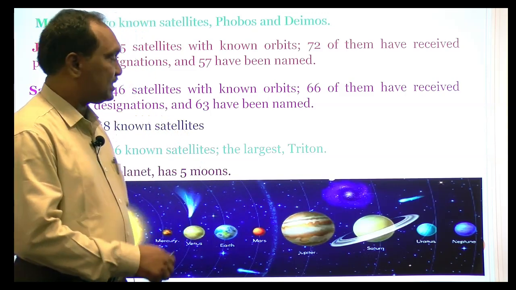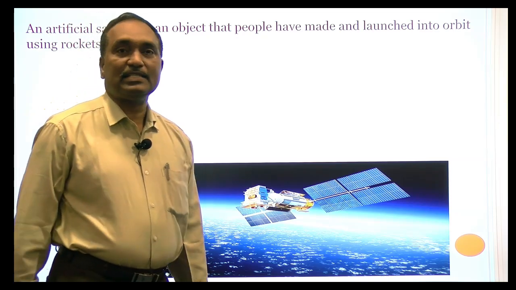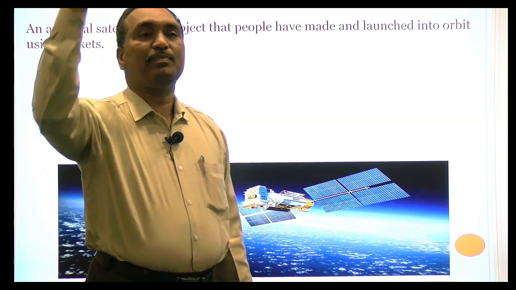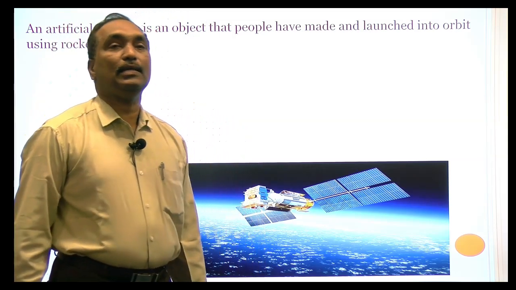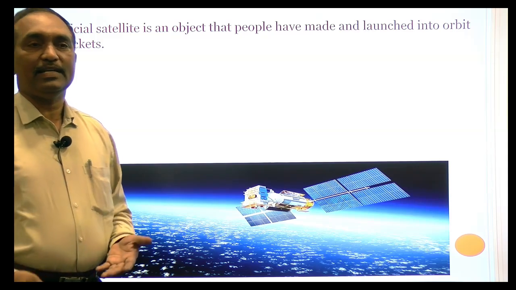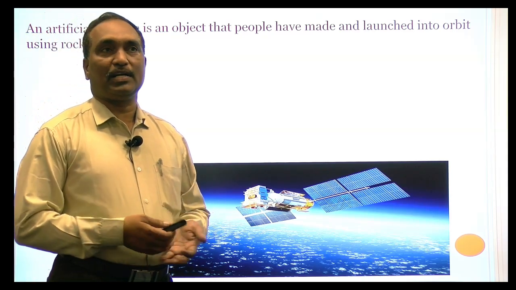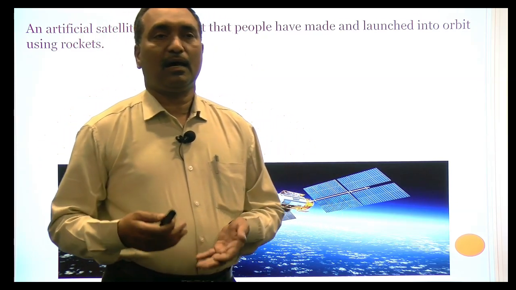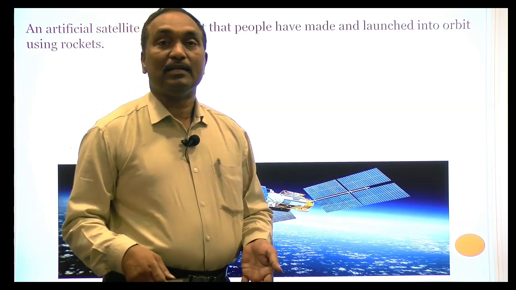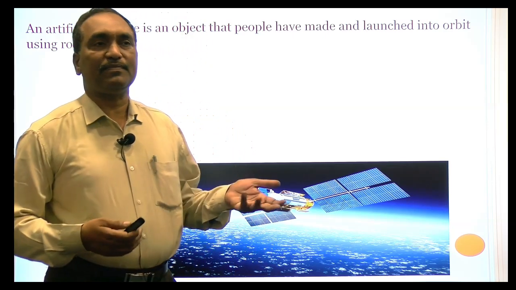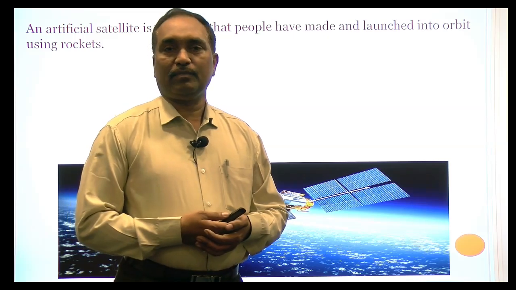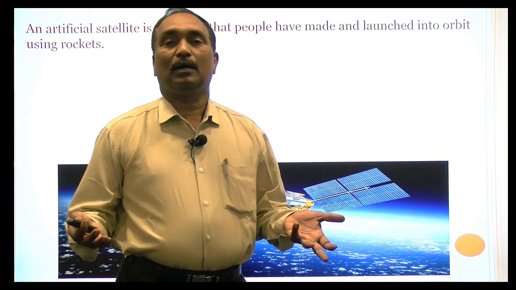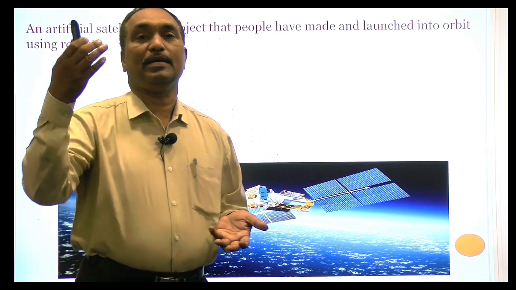Now what about artificial satellites? An artificial satellite is one made by people, which is sent into the different orbits of the earth by using rockets. We already discussed rockets in the previous presentation. That may be PSLV, ASLV, GSLV and others. These are all rockets prepared by our Indian organization. Of course, different countries, America, Germany, China, also prepared their own rockets to send satellites into different orbits.